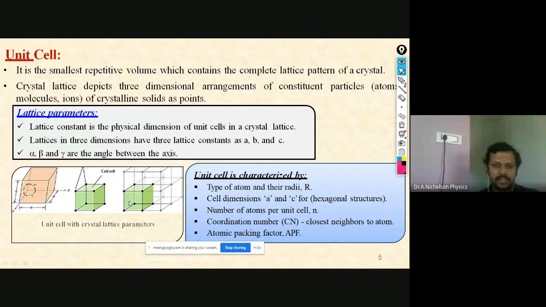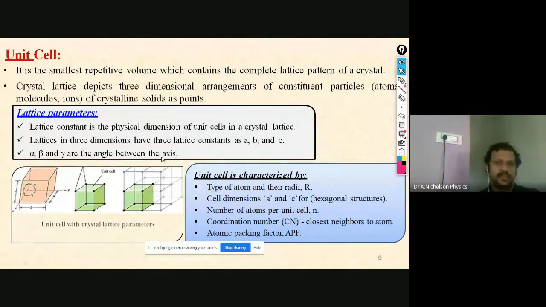Now here, this is the whole crystal structure. This, which is mentioned in green color, is the unit cell. So the repetition of this unit cell will give the complete crystal structure.